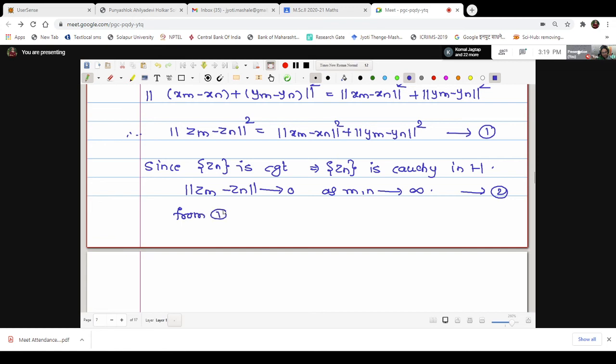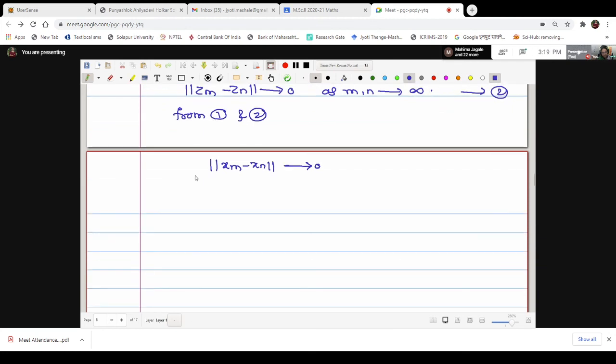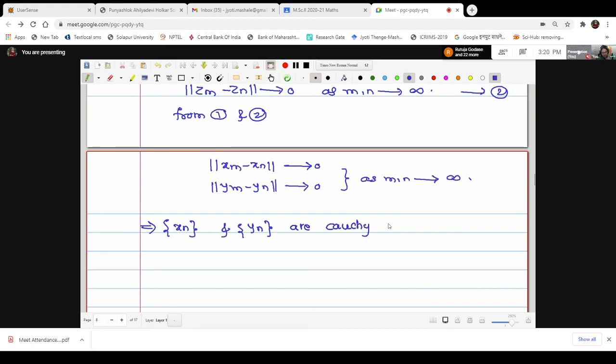From 1 and 2, both the terms are tending to 0: the norm of xm minus xn tends to 0 and the norm of ym minus yn tends to 0, both as m, n tends to infinity. Therefore we can say very easily these two, xn and yn, are Cauchy sequences in M and N respectively.